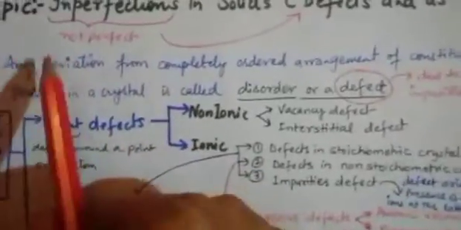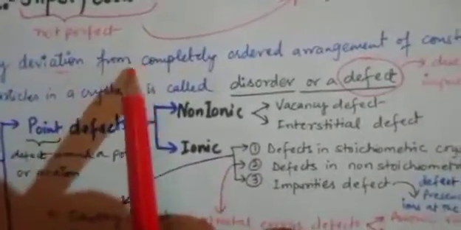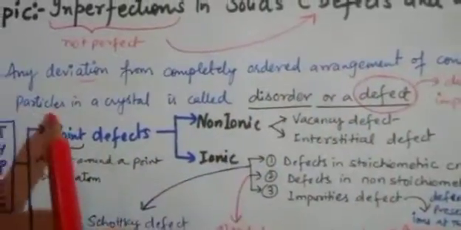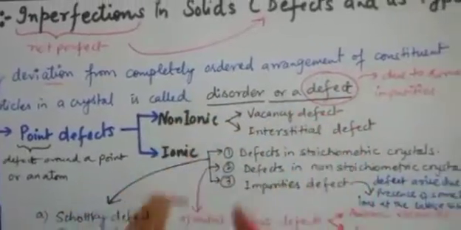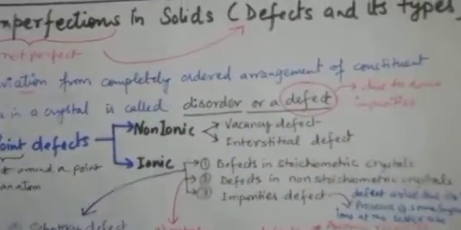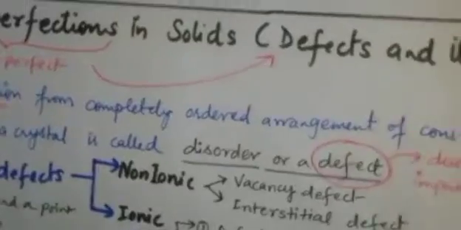Let's talk about the definition. Any deviation from a completely ordered arrangement of constituent particles in a crystal is called disorder or defect, in simple words. These defects arise due to some impurities.